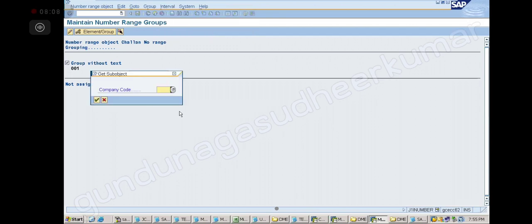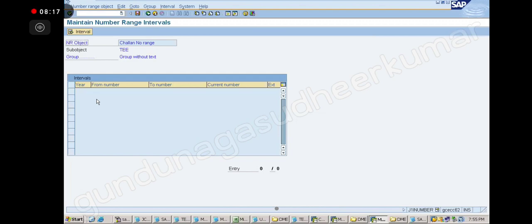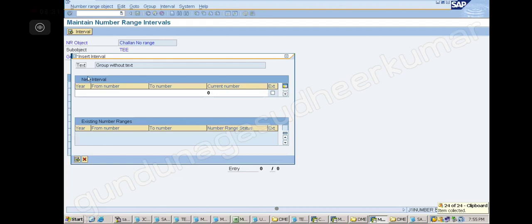Maintain. What is the company code? EEE. Enter. Then you see the challan number range. It is the challan number range. Click on the insert interval.